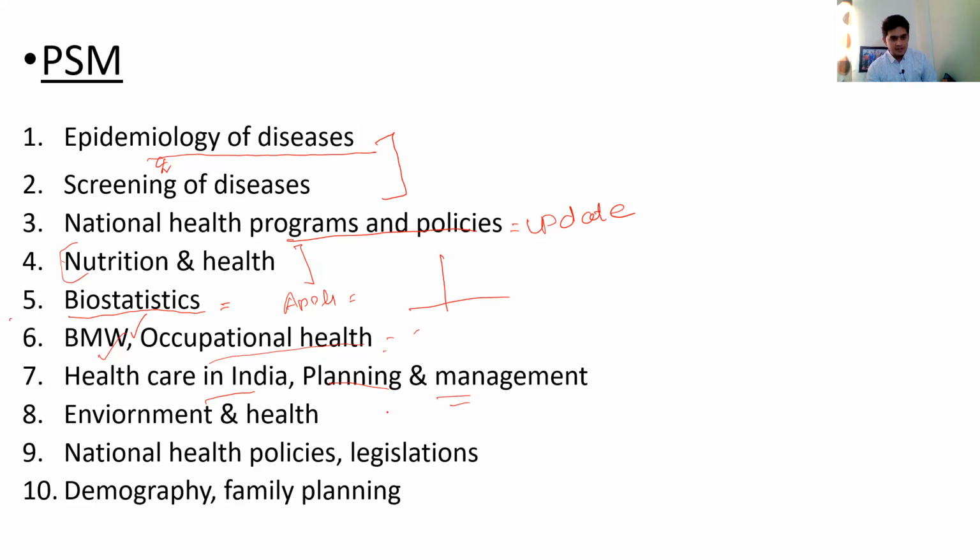Then the environmental health, national policies and legislations, as we discussed, and demographics. So there are a lot of demographic plans. There are types of these demographic graphs and curves. So that is again asked. So I think PSM is more of a data-based subject, with a lot of data-based questions and policies, and it takes a lot of time. So notes should ideally be enough. So this is the order by which you should start reading, and I think this is the order also followed in your review books. So you can go through this order, and my specific advice is make a lot of charts for PSM and concentrate more on these topics.